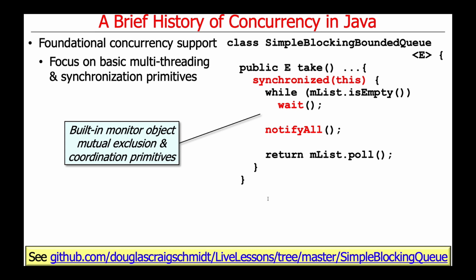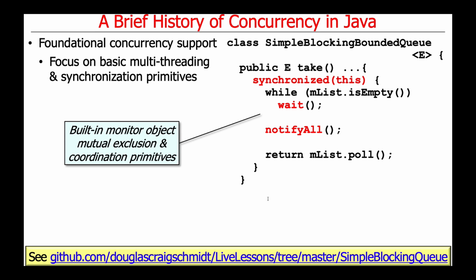You also get some very simple synchronization primitives, mutual exclusion and coordination via something called a built-in monitor object. And here's some examples of a built-in monitor object. This is a little snippet of the simple blocking bounded queue class, which has a synchronized statement. And synchronized simply means only one thread at a time can be in this code executing in the critical section. What happens here is if you're trying to take something, then while the list that implements the queue is empty, you have to wait. And when you wait, that atomically releases the synchronized lock, the so-called intrinsic lock, so someone else can get in the critical section, and puts that thread to sleep.